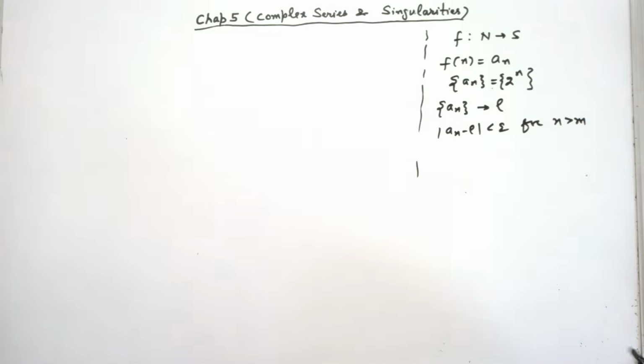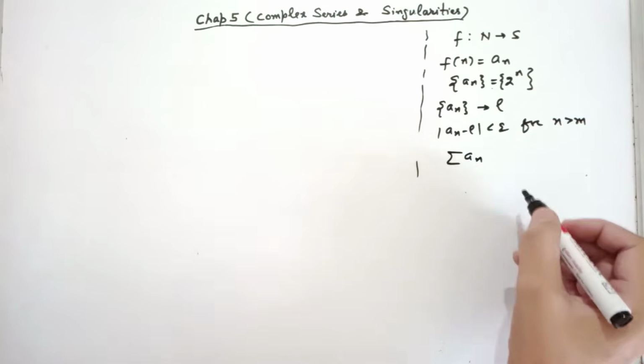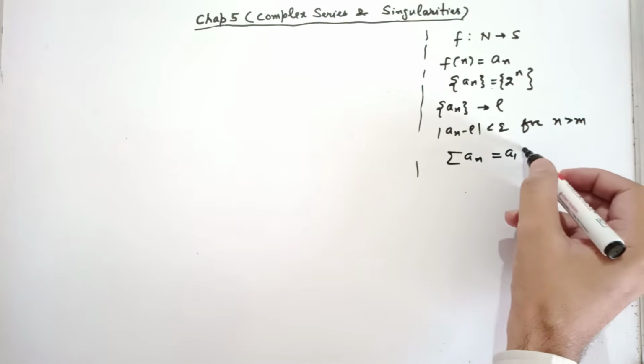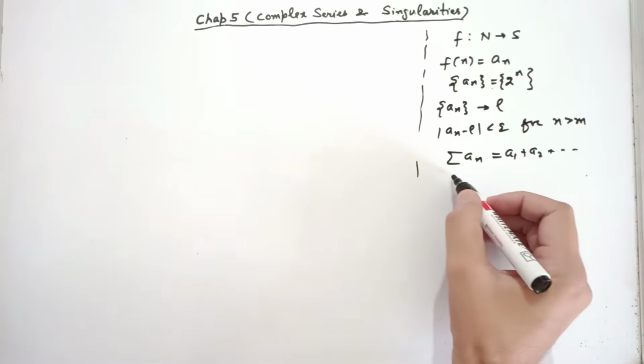If an is any sequence, then summation an means a1 plus a2 plus a3 and so on. This is called infinite series. How do we decide the behavior of infinite series, convergence or divergence?